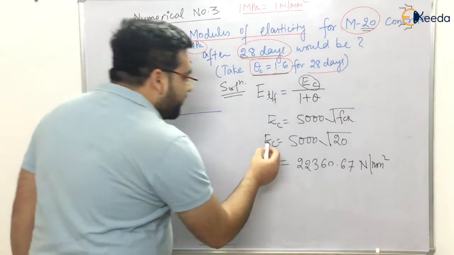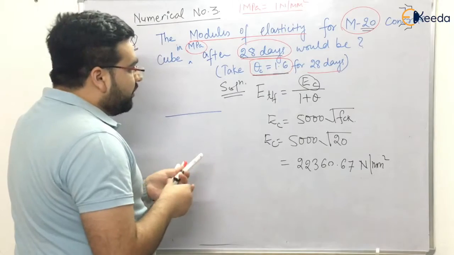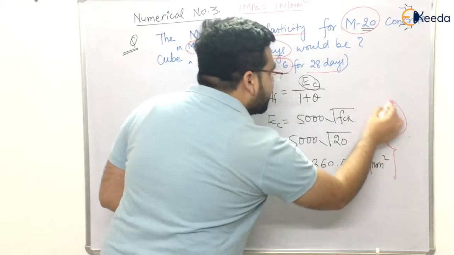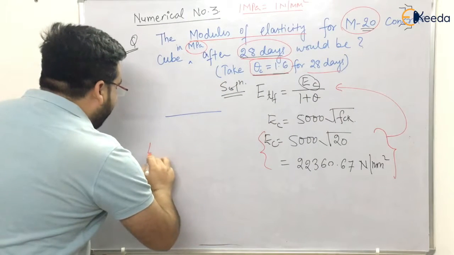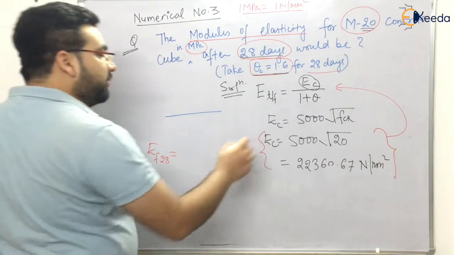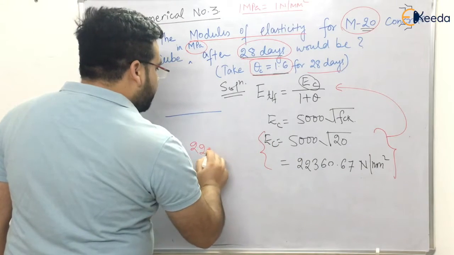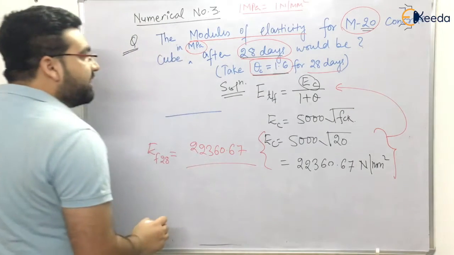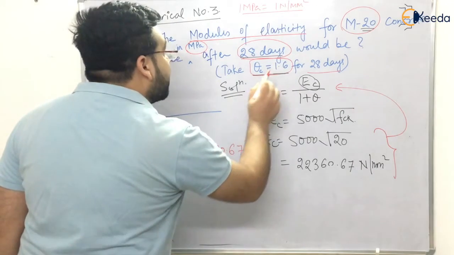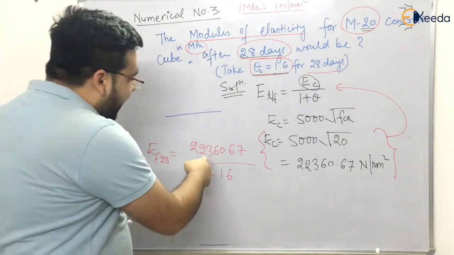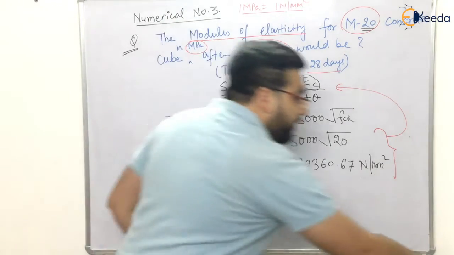Clear? Now I have to put this value in this equation. The final modulus of elasticity after the end of 28 days will be equal to EC, which is 22360.67, divided by 1 plus theta. So 1 plus 1.6 is 2.6.